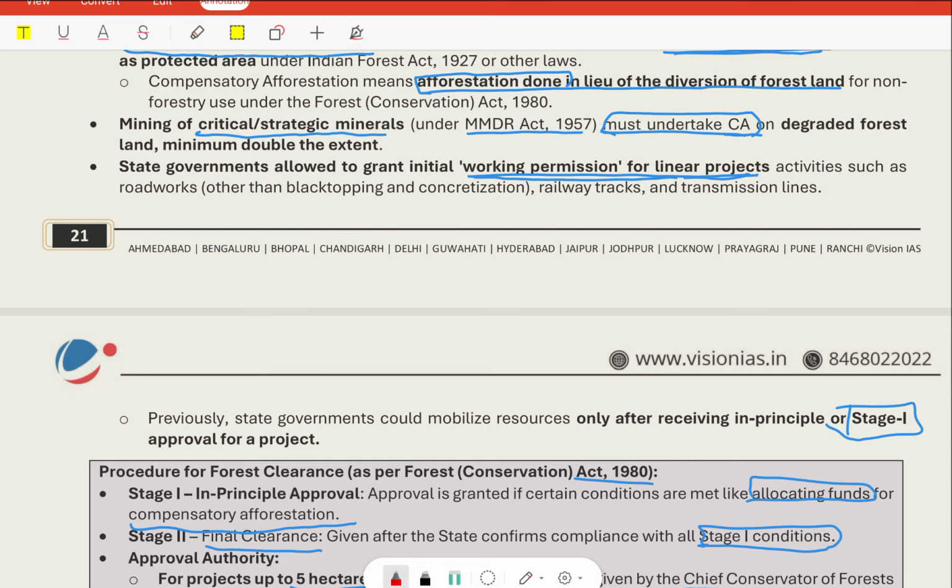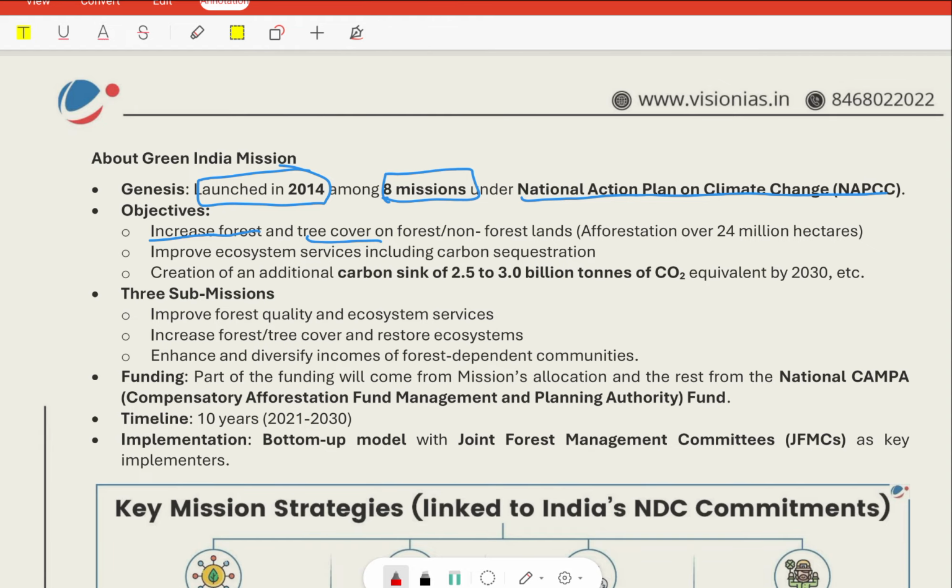The objective was to increase the forest cover and tree cover on forest or non-forest land. That is, afforestation we have to do, and increase the forest and tree covers in either forest or non-forest land. Other objectives include improved ecosystem, including carbon sequestration, creating an additional carbon sink of 2.5 to 3 billion tons of CO2 equivalent by 2030.